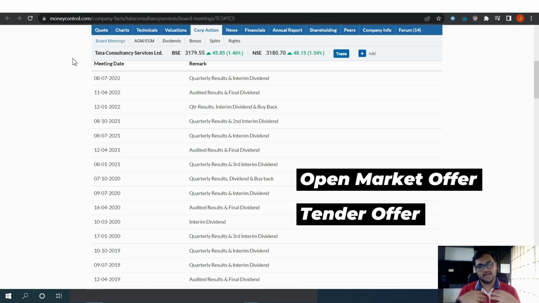So let's say that you are holding shares of TCS. It's not compulsory that you sell those shares to the company, right? The company is telling you, using the same example, the price is 100 right now. We are ready to buy these shares from you at 105 rupees if you sell it to us right now. You may not sell it if you want to. It's your choice, right? So you can either ignore the offer or you can subscribe to the buyback offer, right?